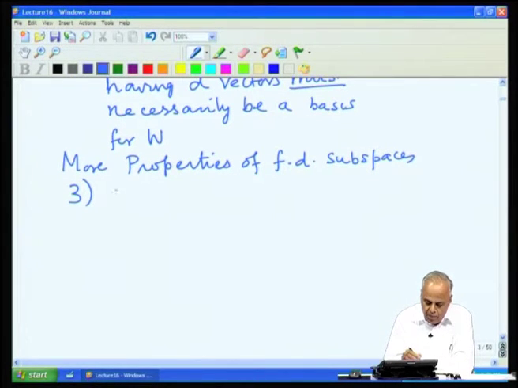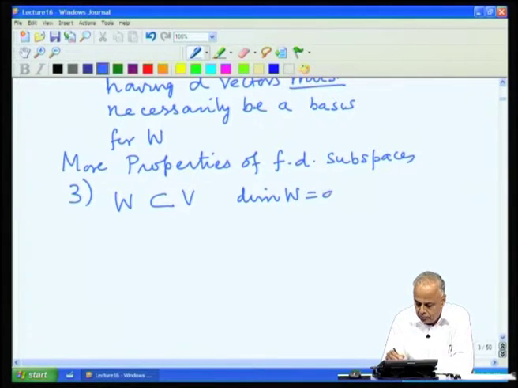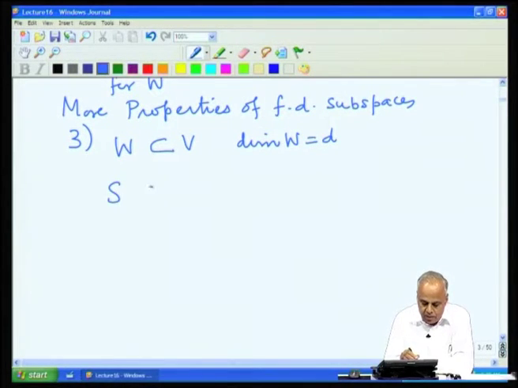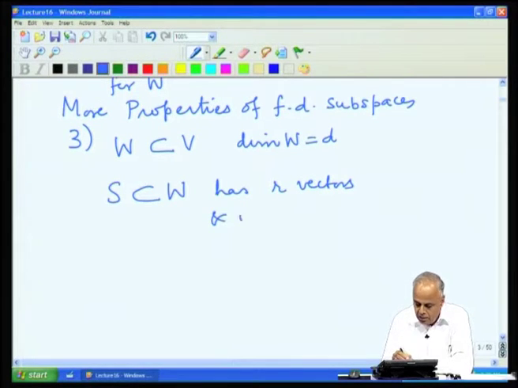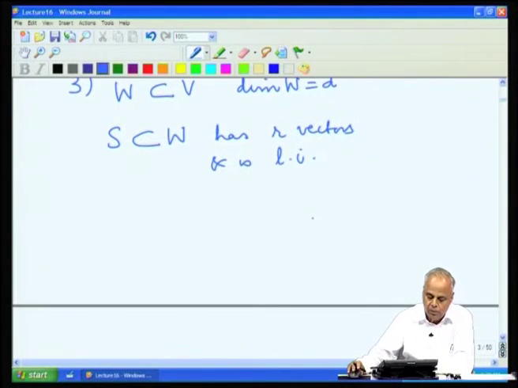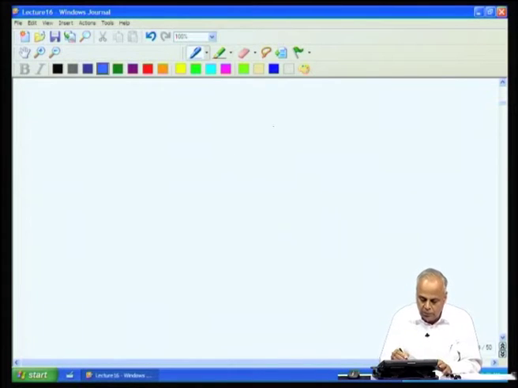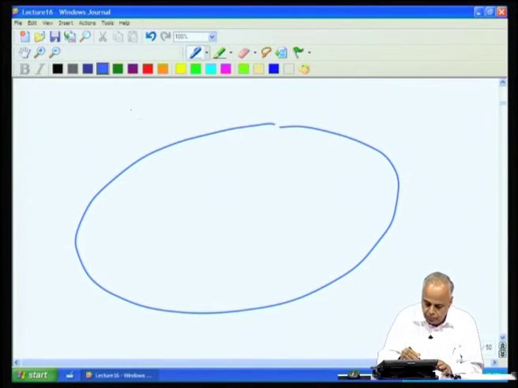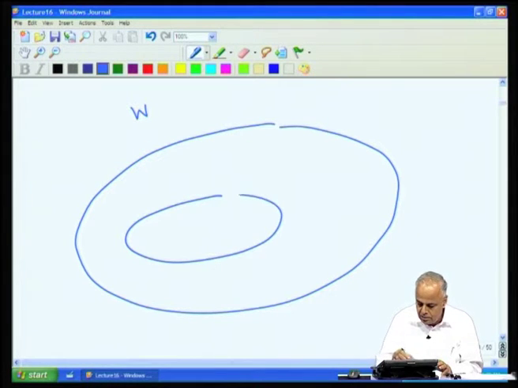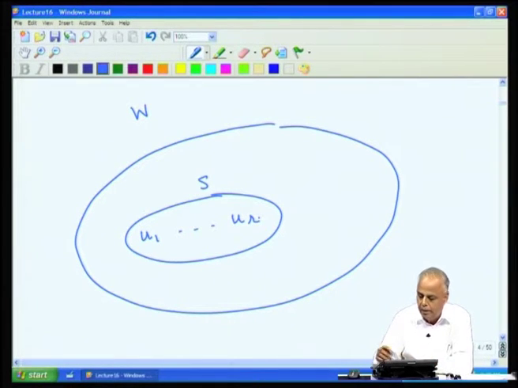So, again we have W contained in V and the dimension of W is D. And suppose we have a set S in W which has R vectors and is linearly independent. Here is W and here is S, and there are R vectors in this and they are all linearly independent.